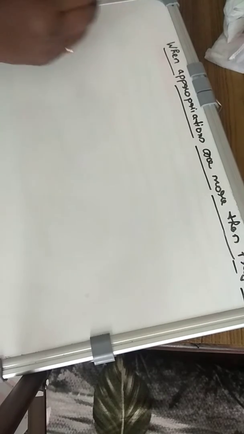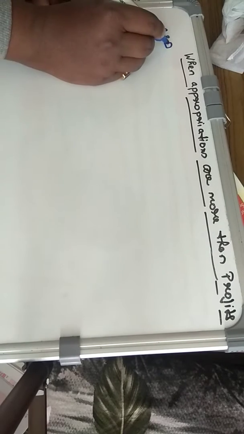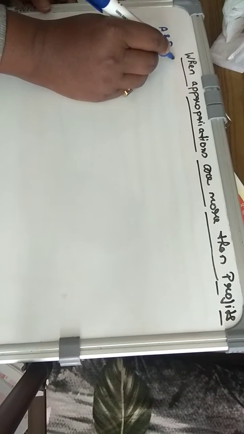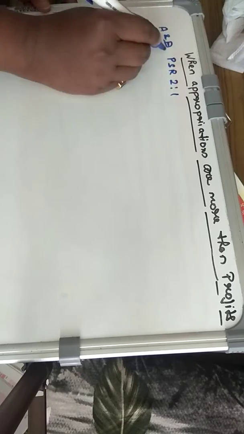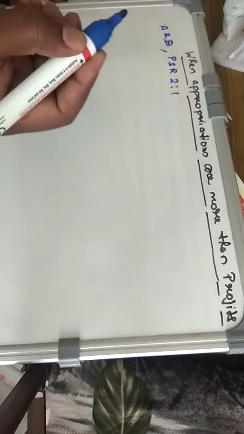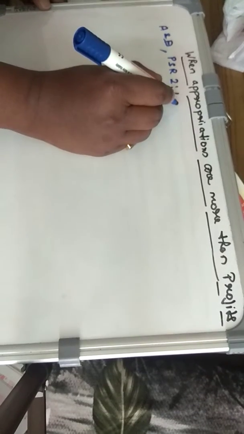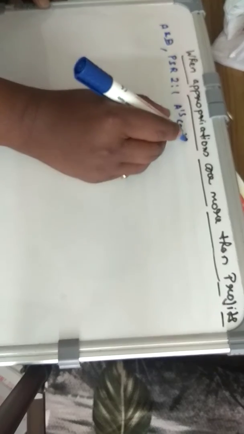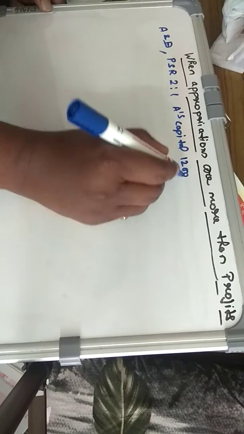Let's say there are two partners A and B. They are forming a partnership firm. The ratio agreed between them, that is the profit sharing ratio, is, let's say, 2 is to 1. Since A is not a working partner, he brought a capital into the partnership firm of, let's say, 12 lakh rupees.